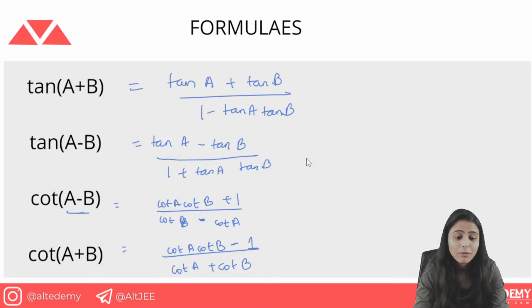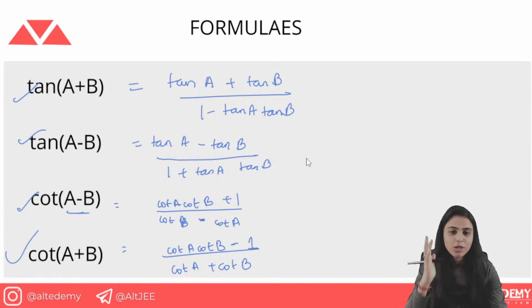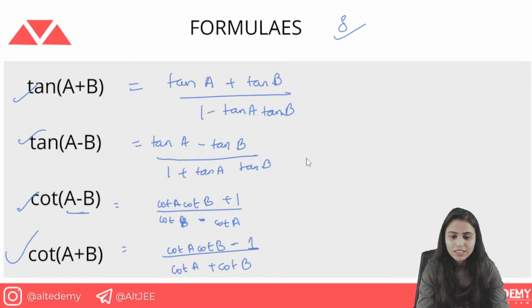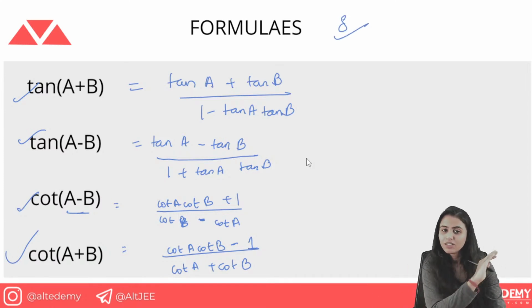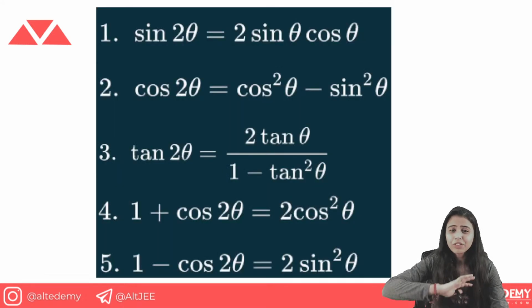So this is how you can remember all these four formulas. Four formulas you already did in the previous slide, four formulas more, so that means 8 formulas done. Tan A plus B is tan A plus tan B upon 1 minus tan A tan B. How? Tan A plus B, simple thing, tan A plus tan B. And if the numerator is positive, the denominator is going to be negative. So 1 minus tan A tan B. Simple thing, done. Okay, now let's move forward. These four formulas done. You just have to relate everything, and everything is good to go.